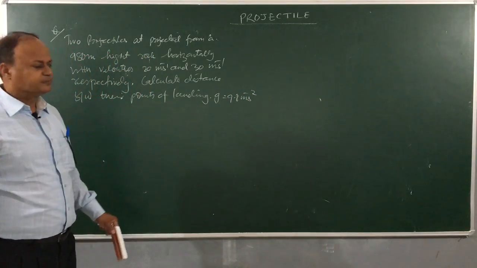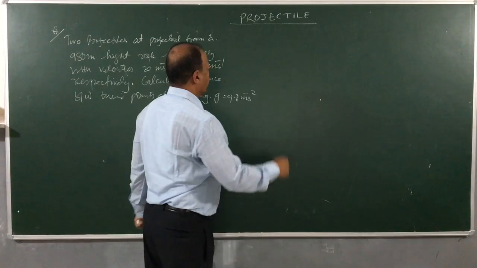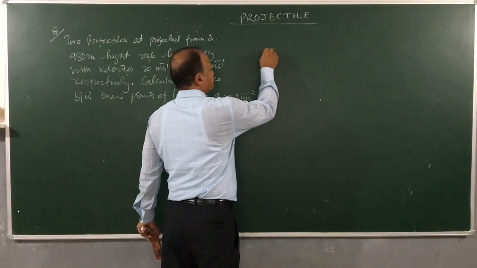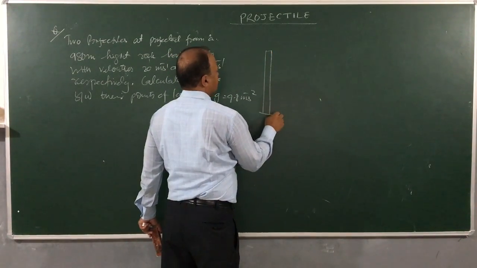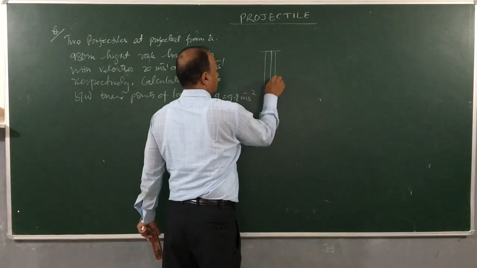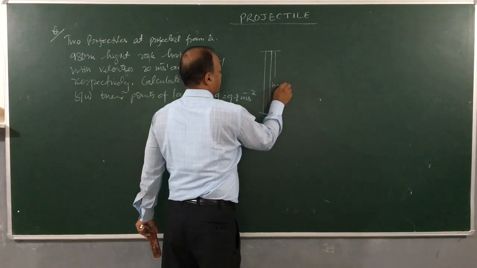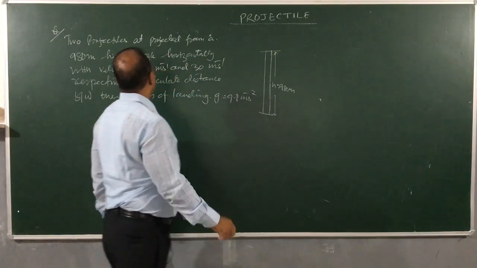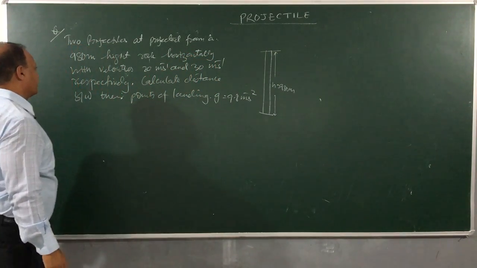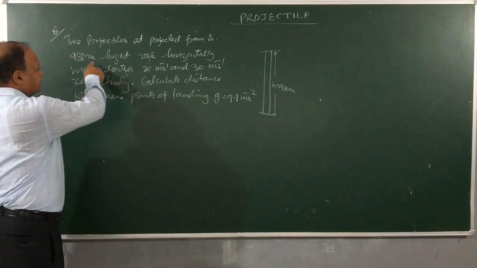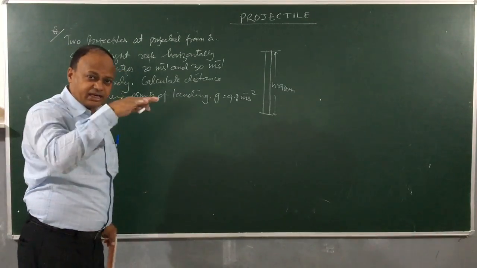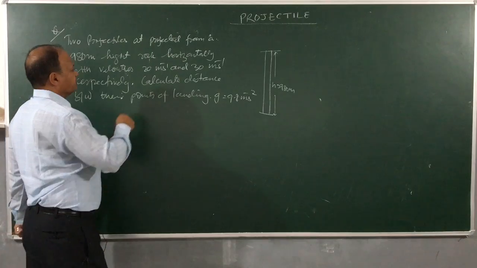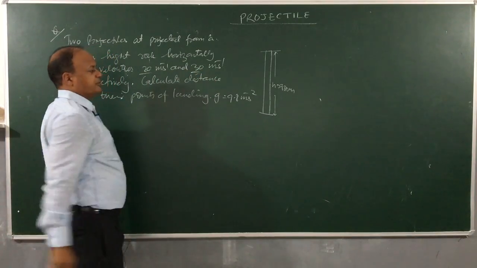Let us see this problem. Here we have a rock, the height of the rock is h and h is 980 meter, and then two projectiles are projected from this height in the horizontal direction and their velocities are 20 meters per second and 30 meters per second.